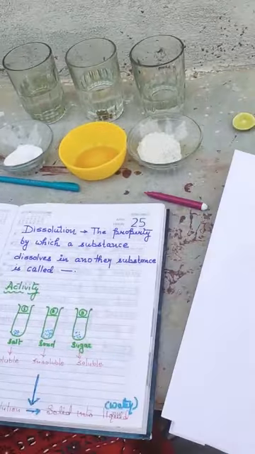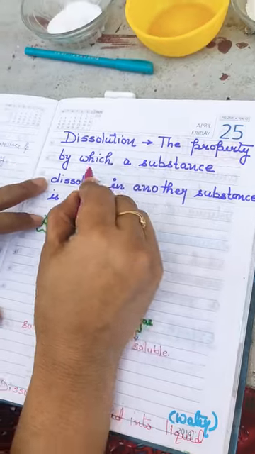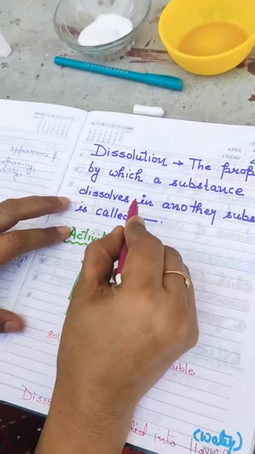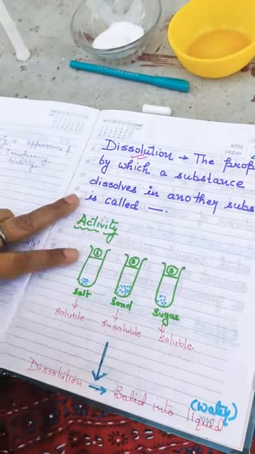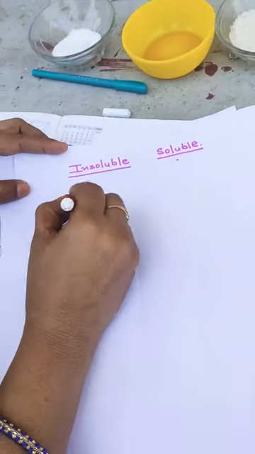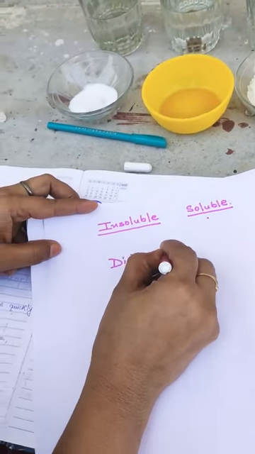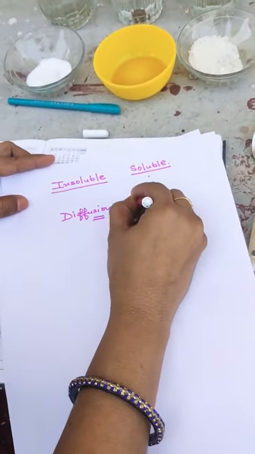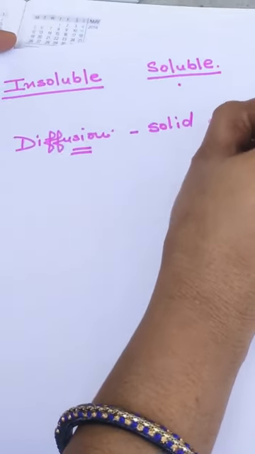Now see what I have written here. Dissolution. The property by which a substance dissolves in another substance is called dissolution. Actually, dissolution is a special type of diffusion. This is also a diffusion where the solid diffuses into liquid.